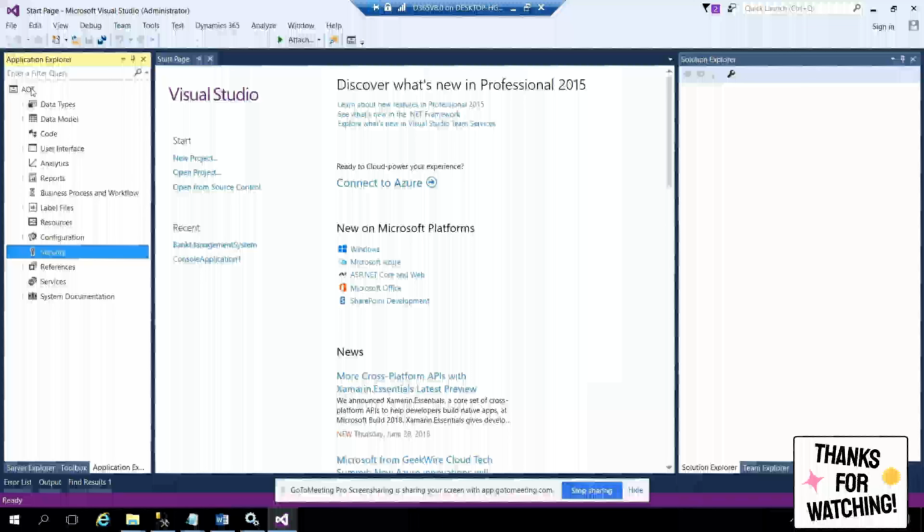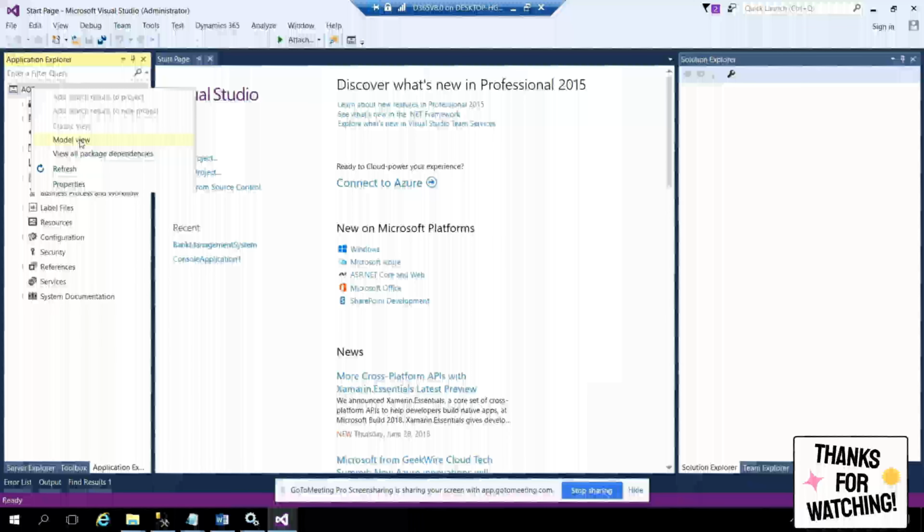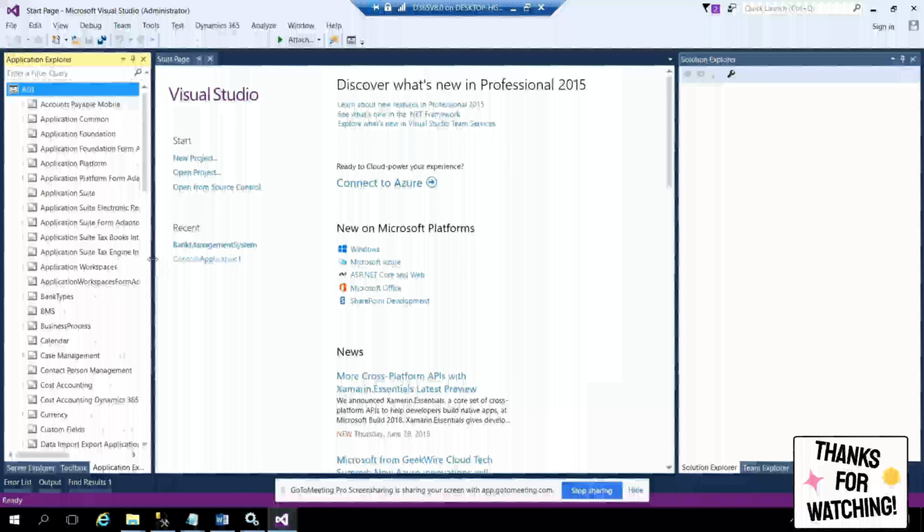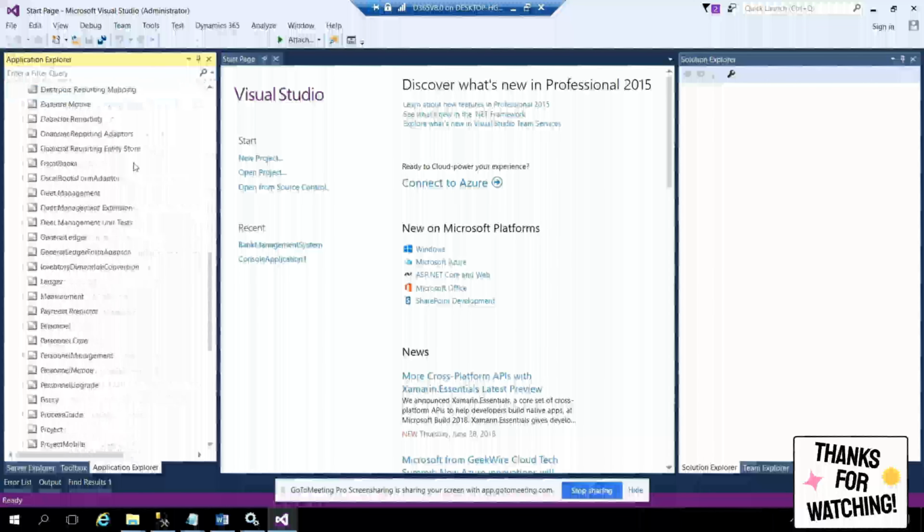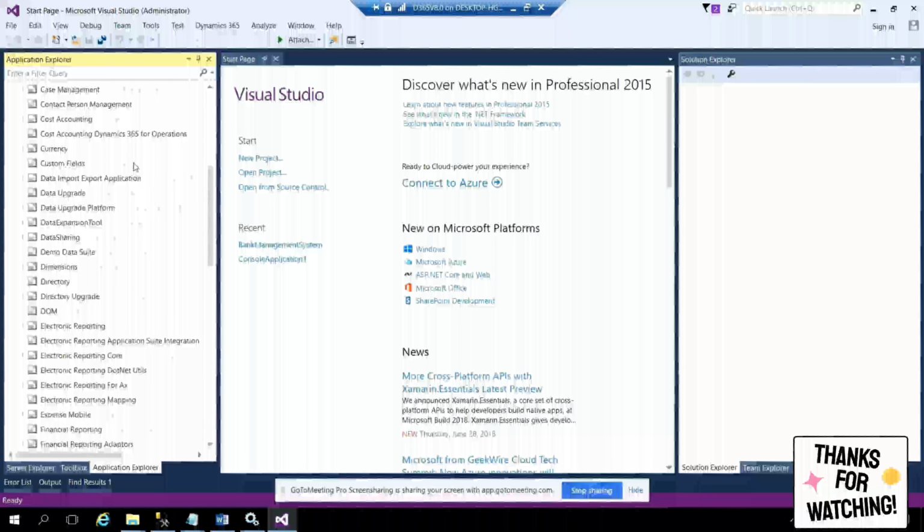Now watch here, this is one mode we call classic view. Right click on your AOT, you'll see something called modal view. Now we are on classic view, you can see the modal view. This modal view will show you the models, whatever is there in your environment. We have these many models.